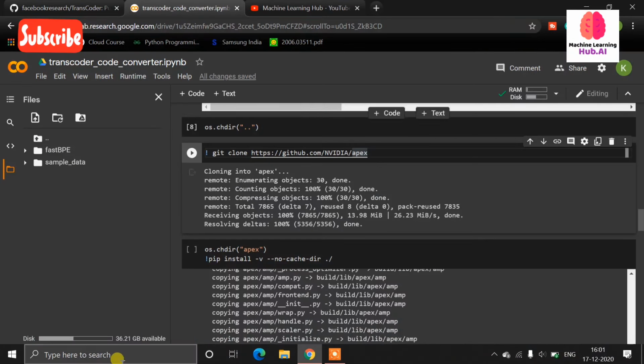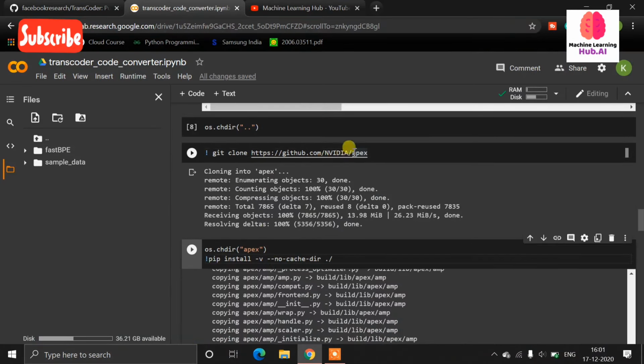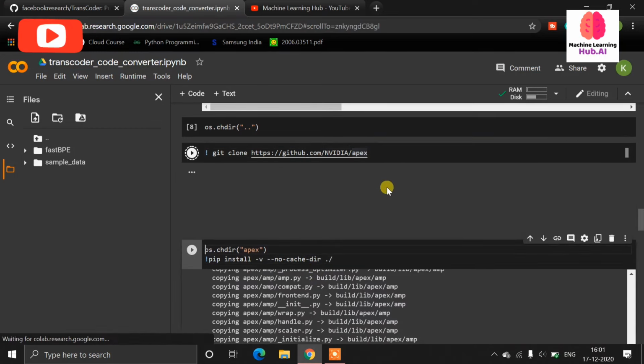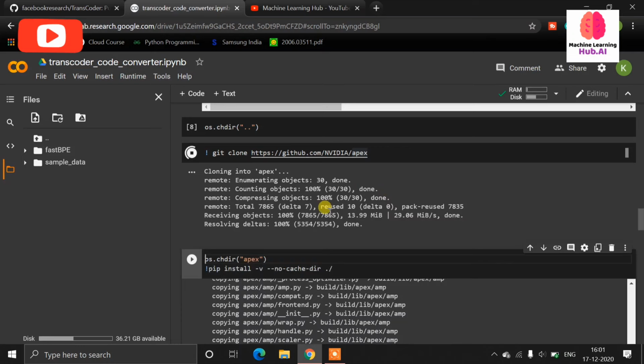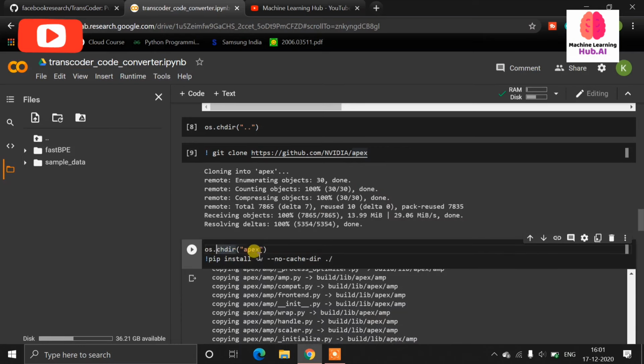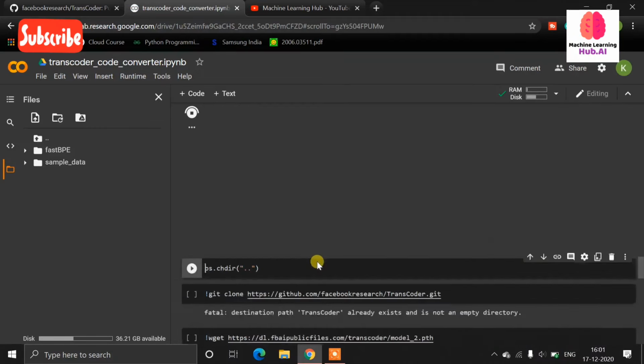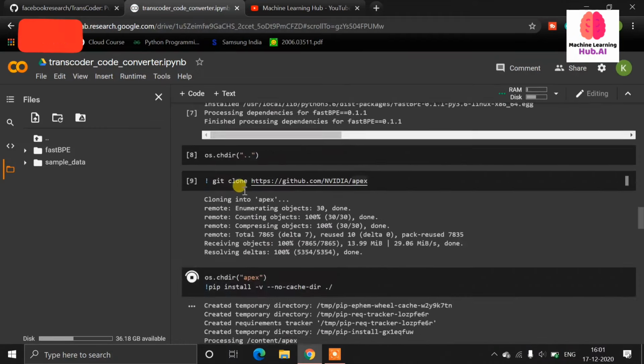Okay, sorry for the disturbance. Now we need to install this module. First of all, we need to git clone NVIDIA Apex. After that, we will os.chdir into the Apex directory and install the Apex module. Our installation will be done in around 1 minute.